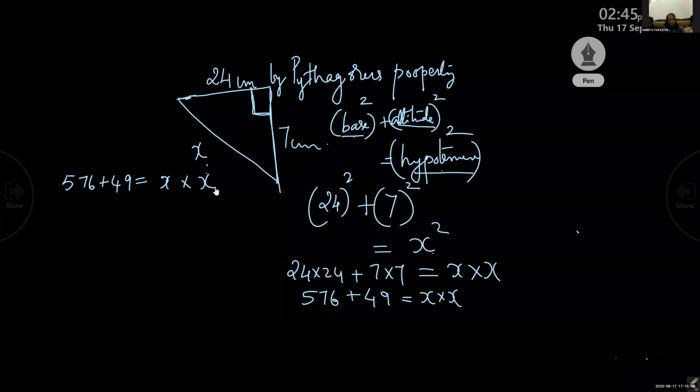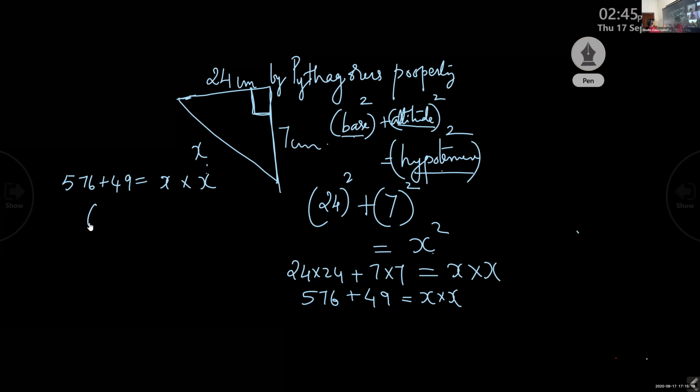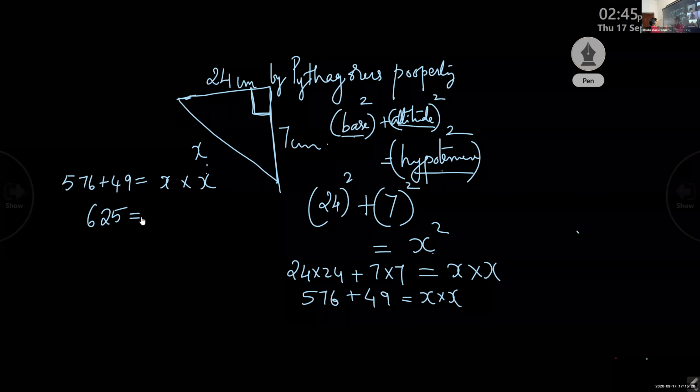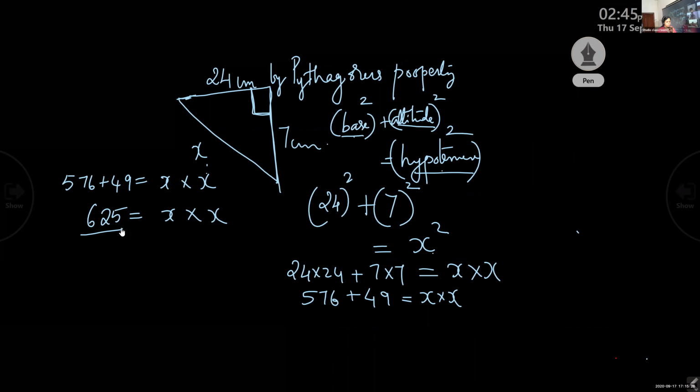That is something into something is this much. What will you get if we add 576 plus 49? 625. So 625 is equal to x into x. Now, you don't know the square root of 625 because you have not studied it. Only till 20 you know.